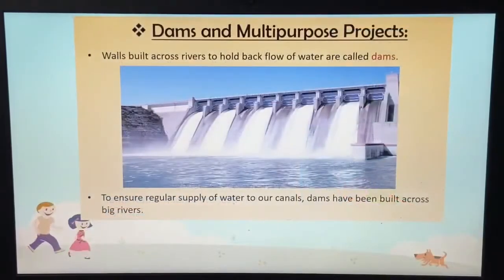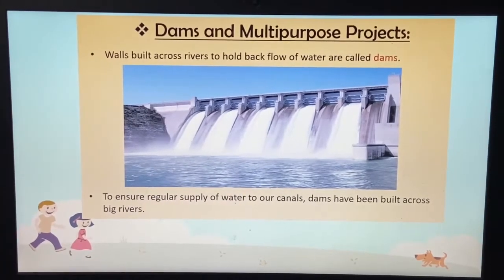Now we will talk about the dams and multi-purpose projects in India. Walls built across a river to hold back the flow of water are called dams. What are they called, children? The walls which are built across the river to hold back the flow of water are called dams.